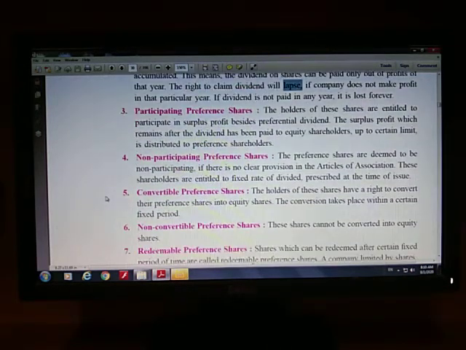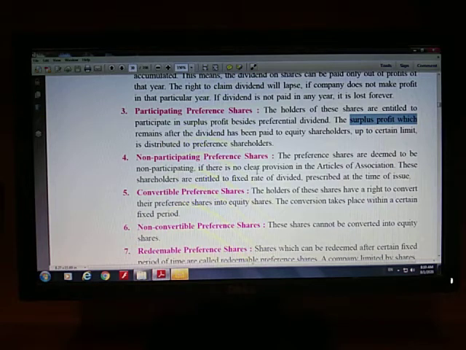Then the next type is participating preference shares, right? Participating preference shares are those shares which have the right to participate in the surplus profit of the joint stock company. Here you can see the words surplus profit, right?